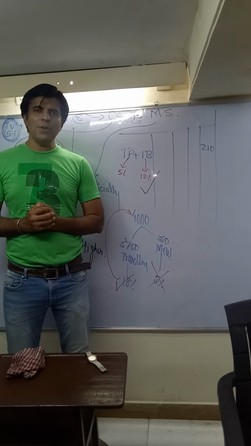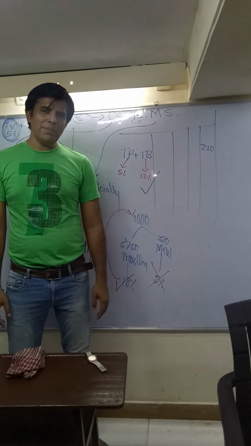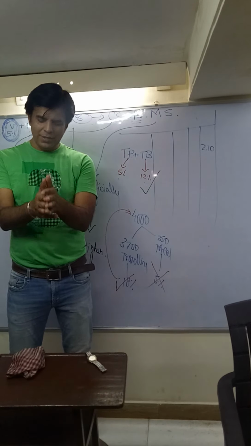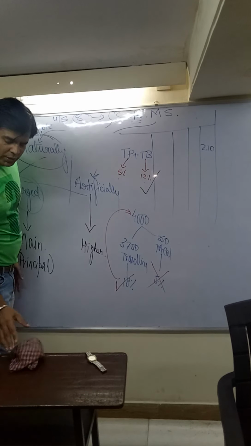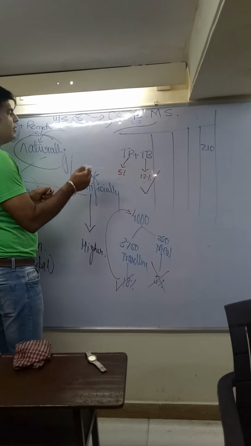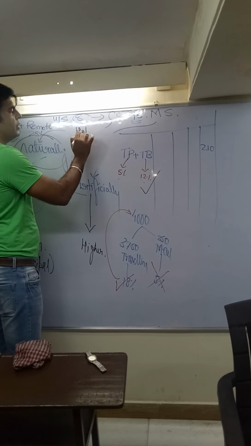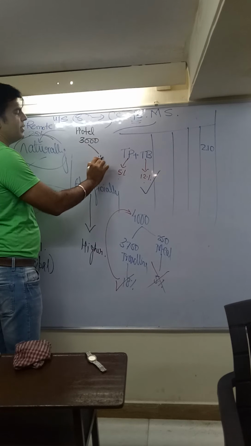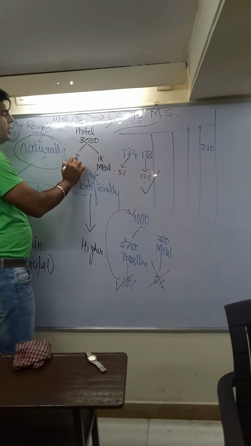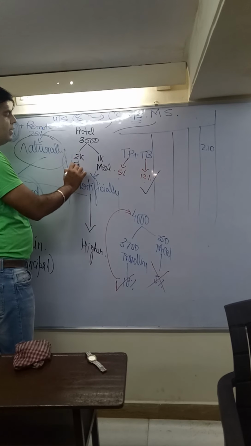So students, my question for everyone: what rate of GST must be applicable on that 3,000 rupees? Suppose that hotel charges you 3,000 rupees for that accommodation. Now that 3,000 rupees obviously includes 1,000 towards the meal, which is a complimentary buffet, and 2,000 rupees is nothing but for the stay.